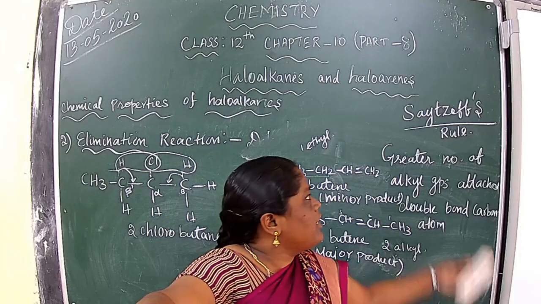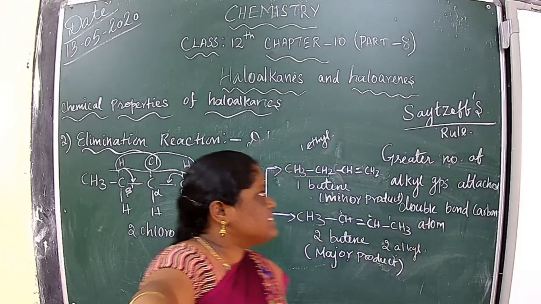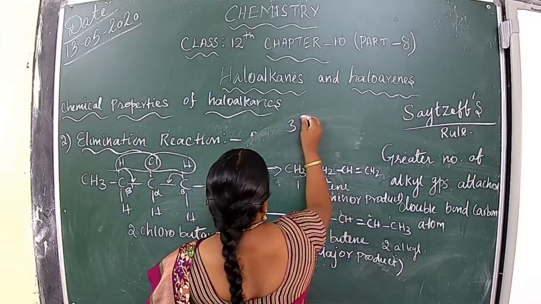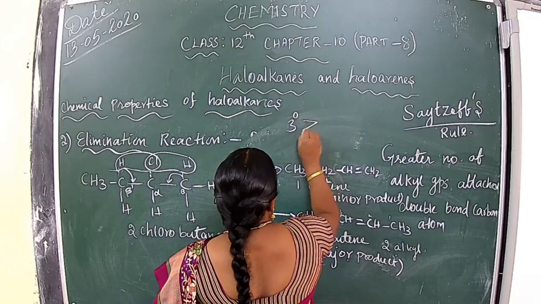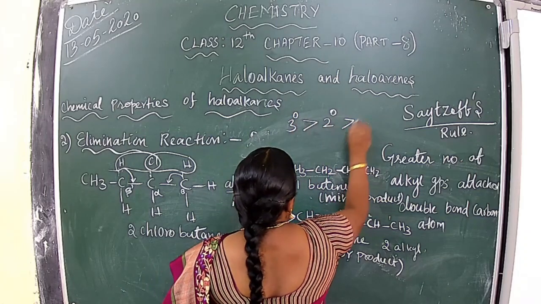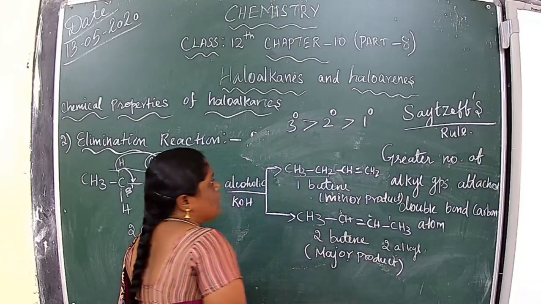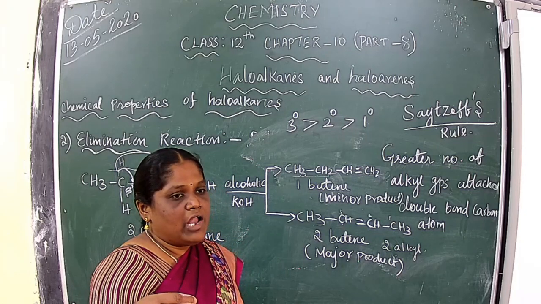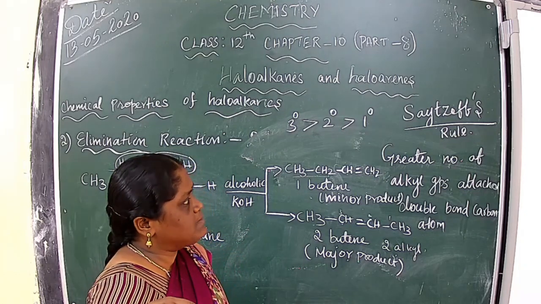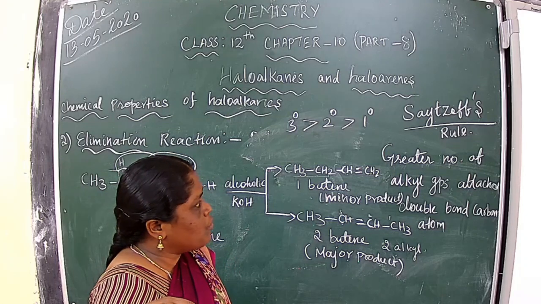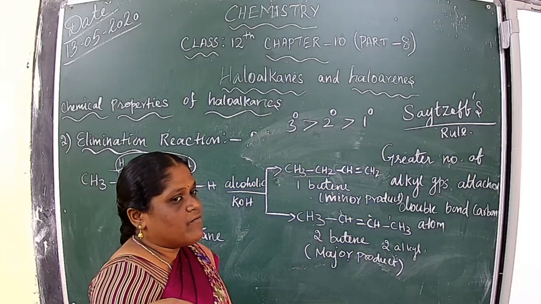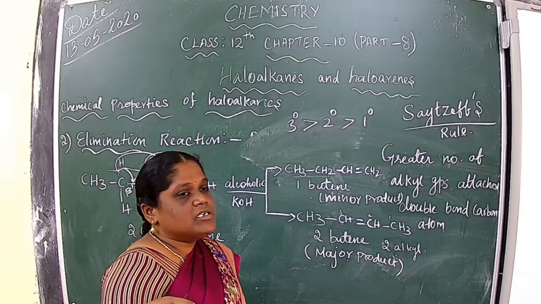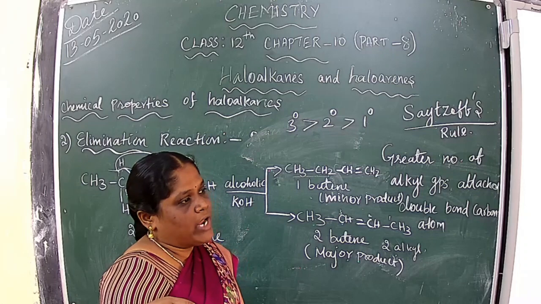So according to Saytzeff's rule, they say the order of the haloalkanes is tertiary, after that secondary, after that primary haloalkanes. The order of dehydrohalogenation follows Saytzeff's rule. According to this rule, the order of reactivity of haloalkanes in dehydrohalogenation is tertiary, secondary, after that primary.